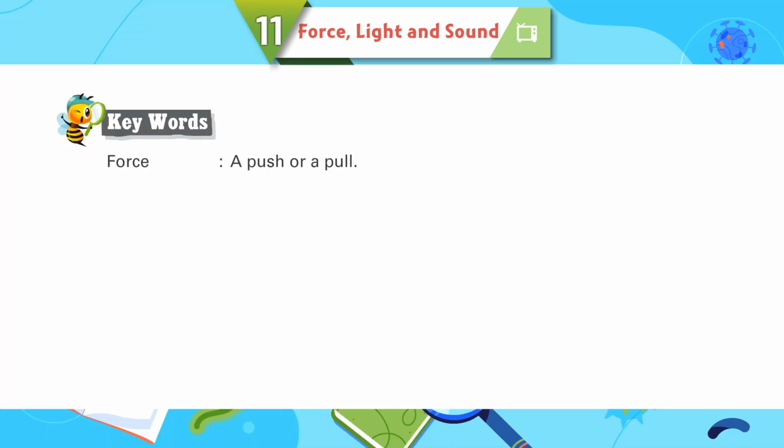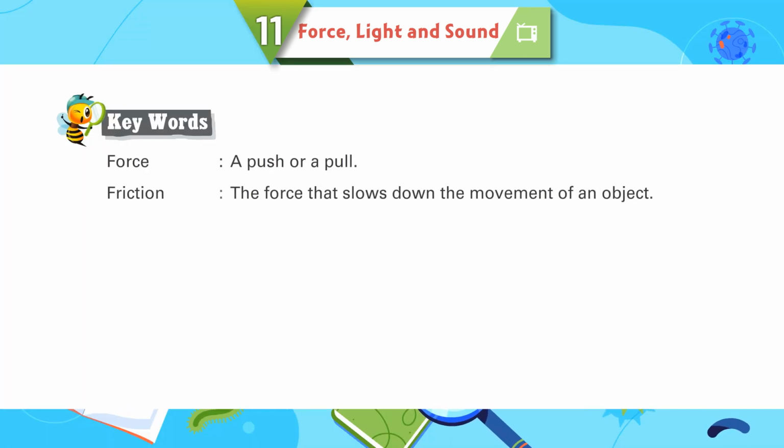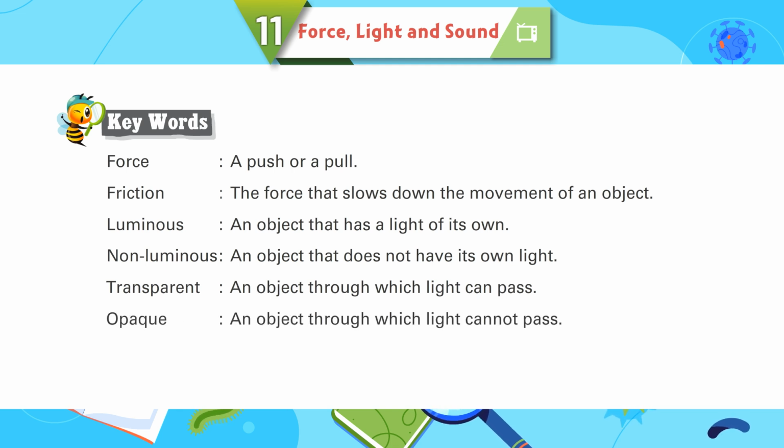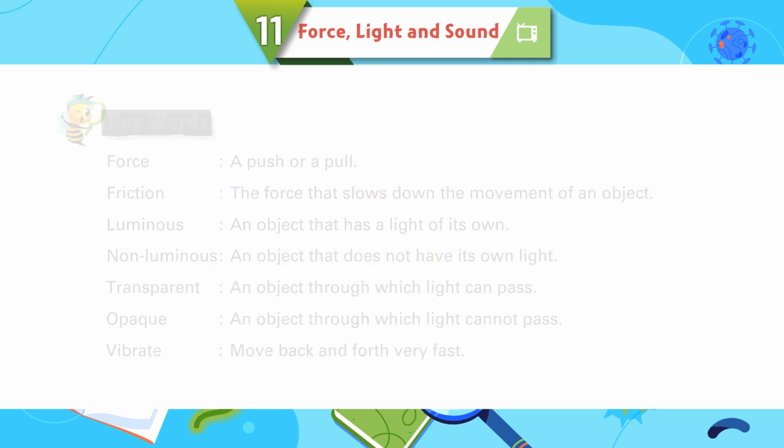Keywords: force, a push or a pull. Friction, the force that slows down the movement of an object. Luminous, an object that has a light of its own. Non-luminous, an object that does not have its own light. Transparent, an object through which light can pass. Opaque, an object through which light cannot pass. Vibrate, move back and forth very fast.